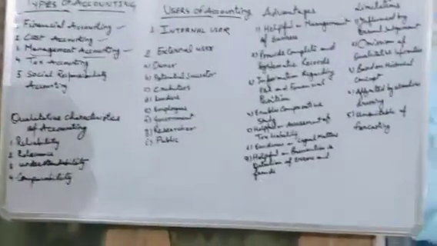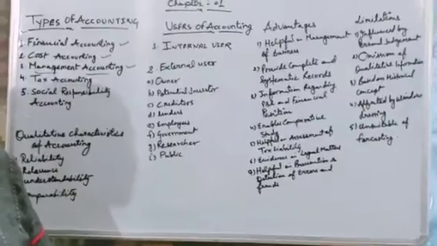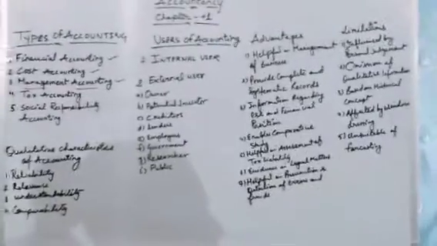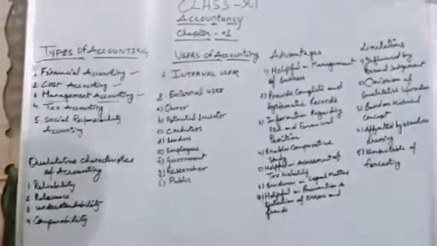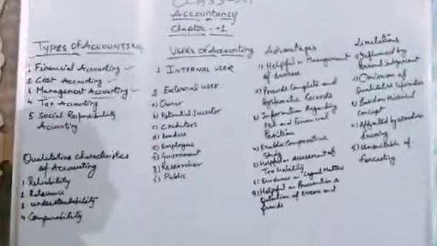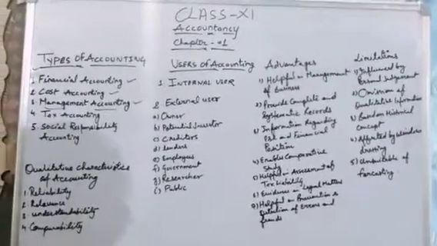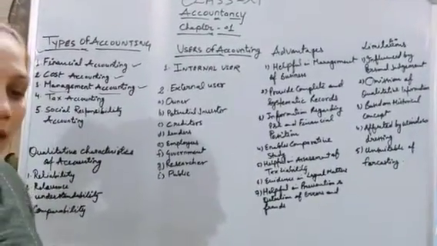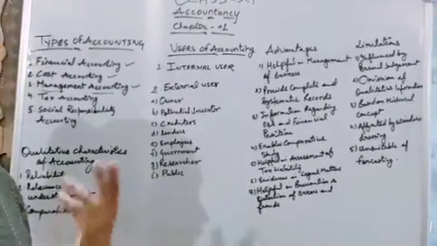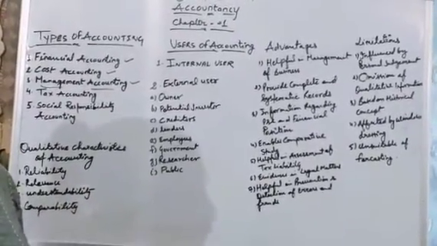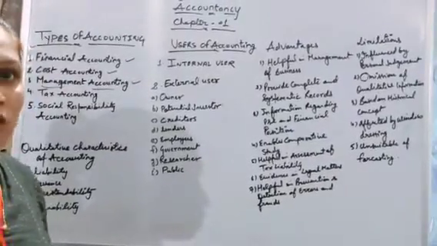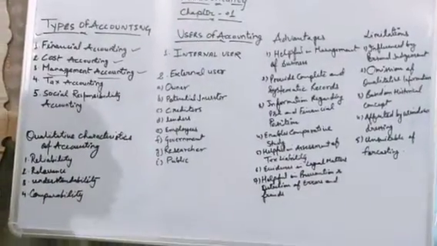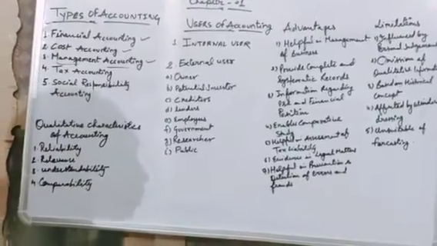In case of management accounting, we present the accounting in such an understandable form so that management can take all the decisions. In this case, we use many techniques and tools like ratio analysis, comparative statements, common size statements, or cash flow statements. So that is management accounting, which helps management to take managerial decisions.